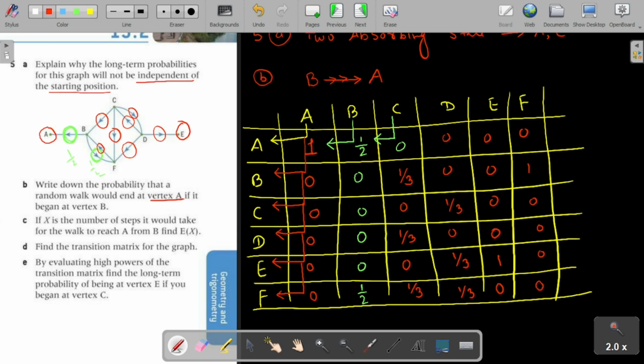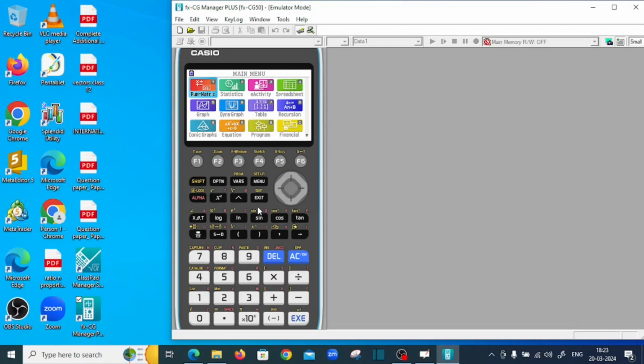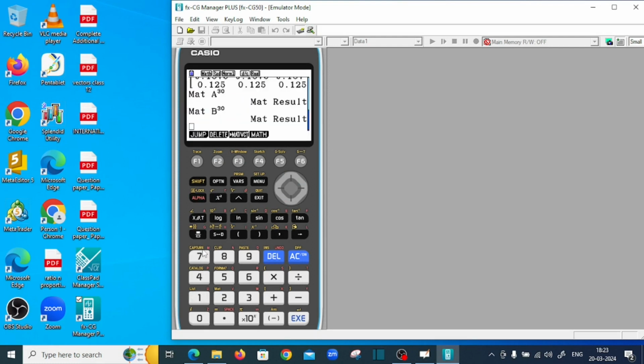Now, write down the probability that a random walk would end at vertex A if it begins at vertex B. This is our transition matrix, so now we use our calculator and try to find its higher power. Let us suppose I have stored this transition matrix in my calculator as matrix B. I will go to run matrix.